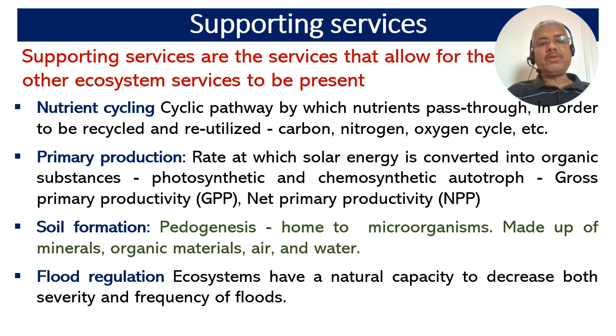Then flood regulation. The ecosystems have a natural capacity to decrease both severity and frequency of floods. Natural flood regulation processes along freshwaters can be attributed to two different mechanisms. That is flood prevention that takes place in the whole catchment, and flood mitigation once the water has accumulated in the stream.